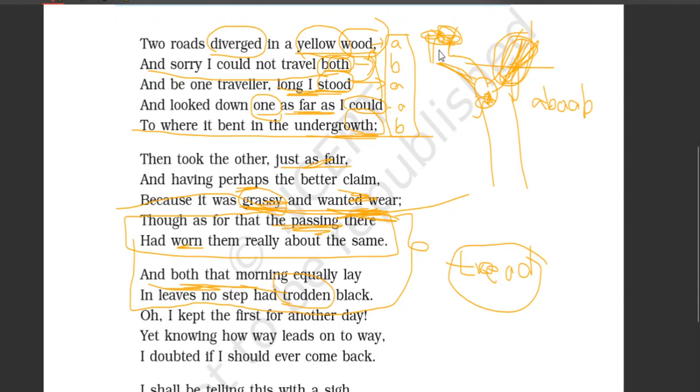He doubts if he should ever come back, because everybody knows, when there is such a situation in our life, there will be no chance for us to come back and take back the decision or take the other road which we have left. So there is no way that he can come back and take the other road. In fact, he knows that.